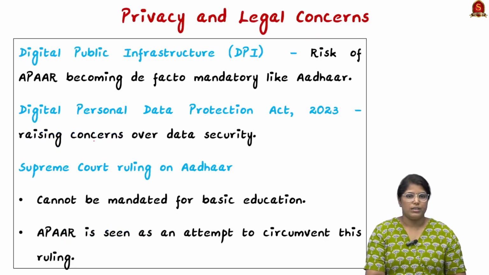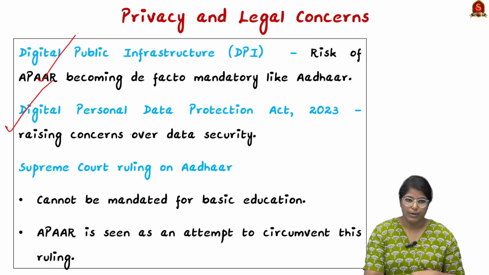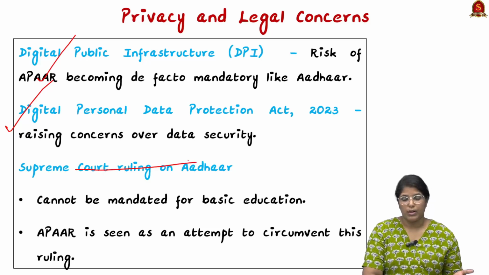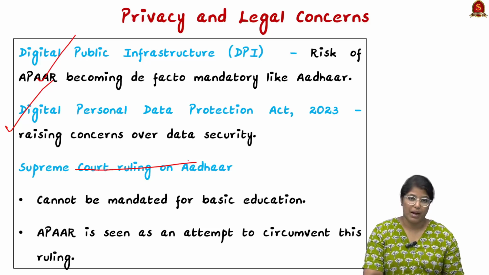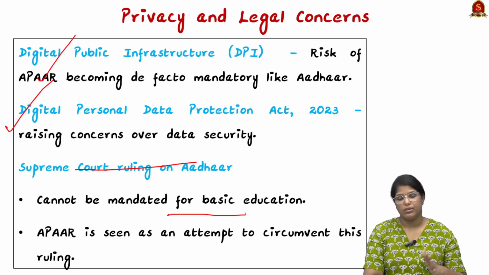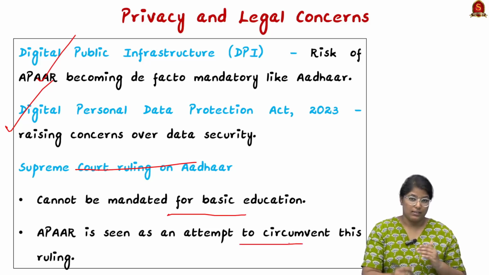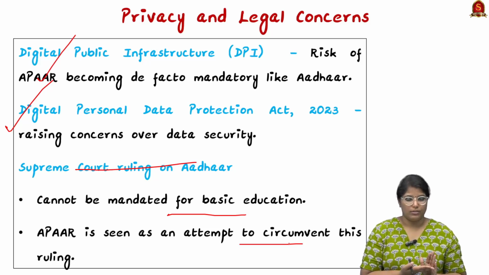Now moving on, there are certain privacy as well as legal issues. For example, the portal can be used as de facto mandatory like the Aadhaar card. And under the Digital Personal Data Protection Act 2023, this raises concern over privacy. Even the Supreme Court ruling has said that Aadhaar should not be made mandatory anywhere else, especially for basic education. But this particular thing, which is combining with the Aadhaar, is circumventing the ruling. So this is also a very big privacy as well as legal concern.